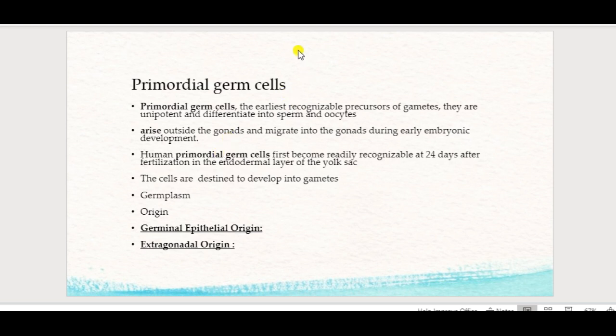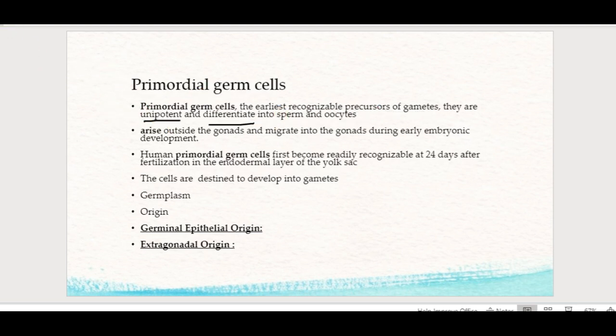Primordial germ cells. Primordial germ cells are the earliest recognizable precursor of gametes, and these germ cells are unipotent and also differentiate into sperm and oocytes.